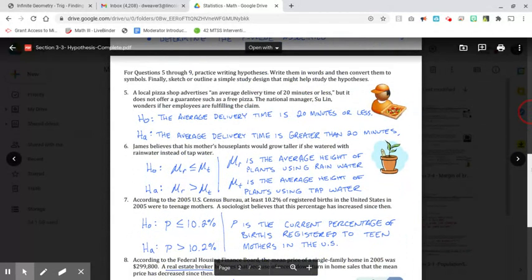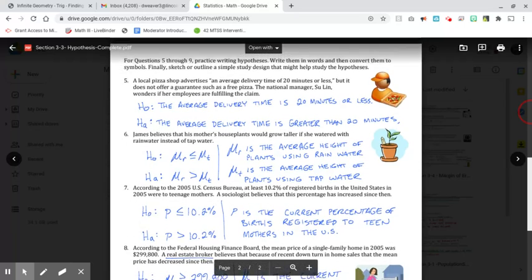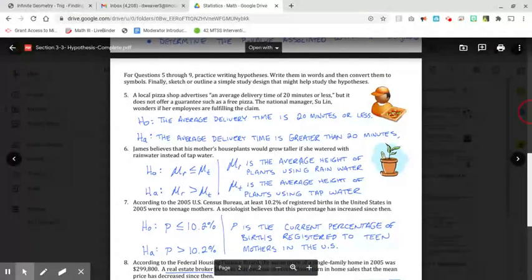So for questions 5 through 9, you want to practice writing hypotheses. You can write them in words and then convert them to symbols and sketch an outline that might help.